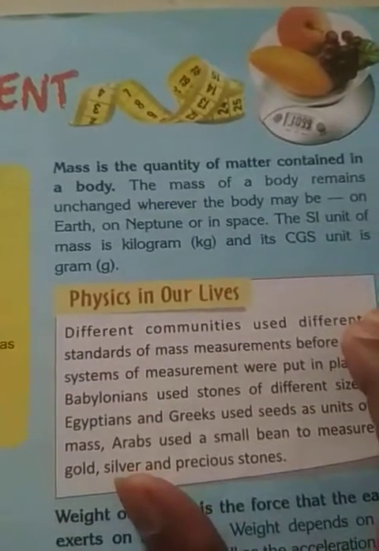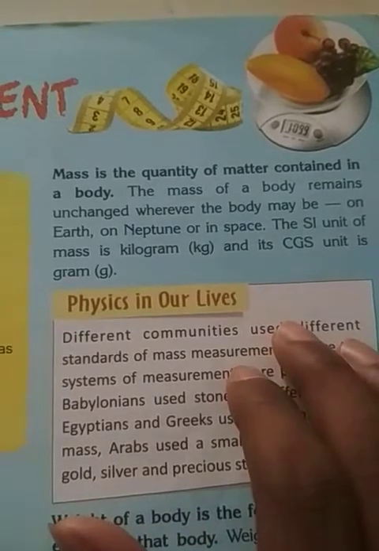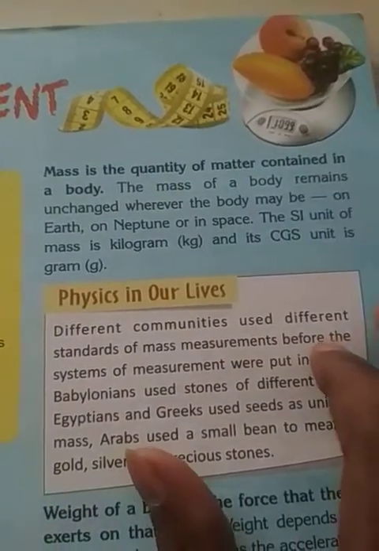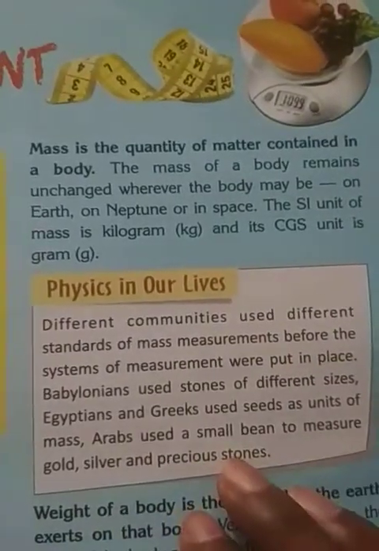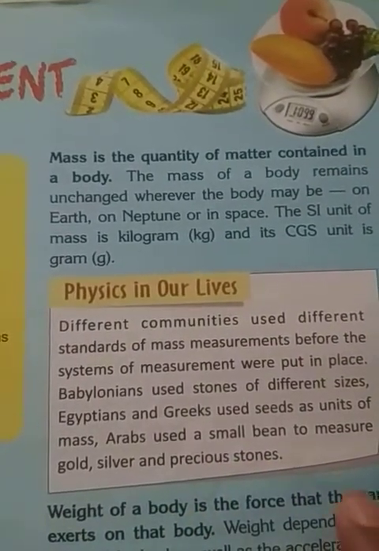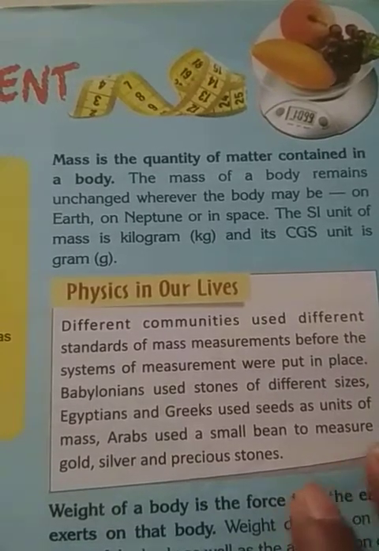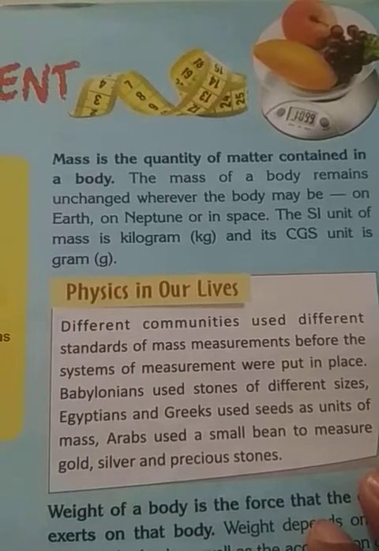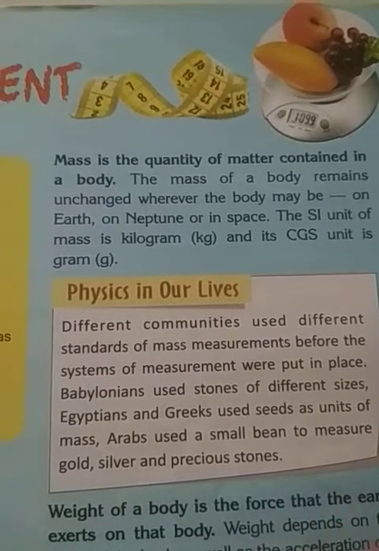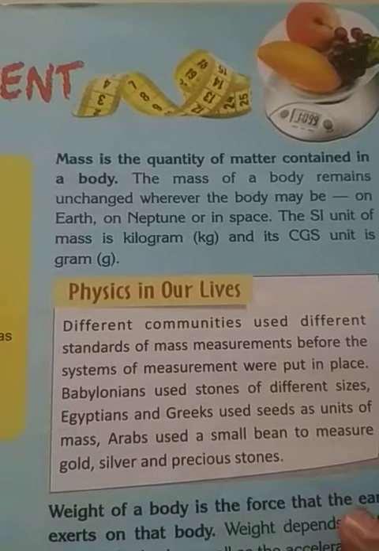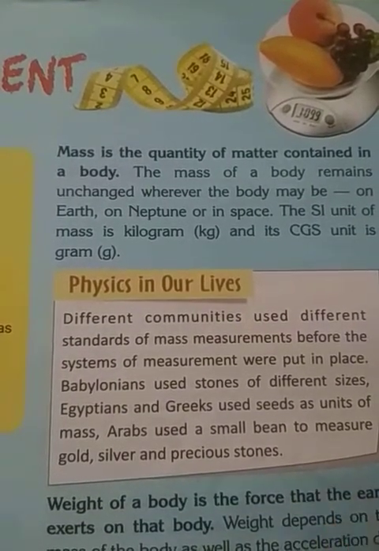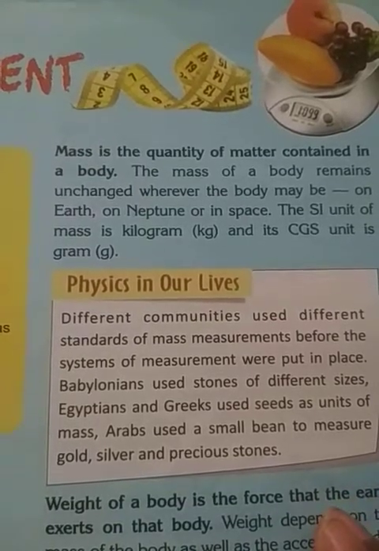Okay, let's first check what is mass. Mass means quantity of matter contained in a body. Look at the book. Whatever paper is in the book, that is its mass. And if you take a table, whatever wood is contained in that table, that is its mass. So mass means the quantity of matter contained in a body.